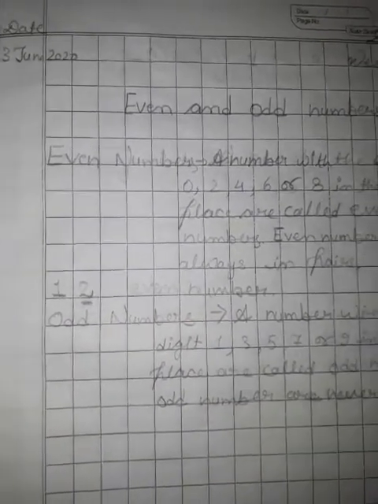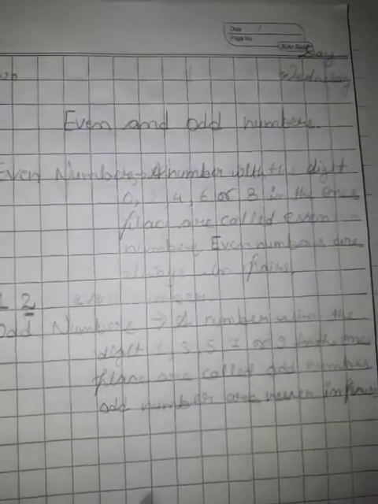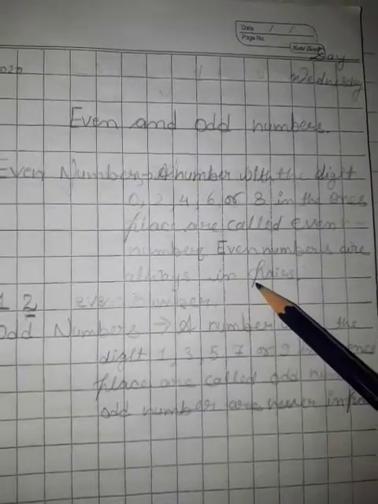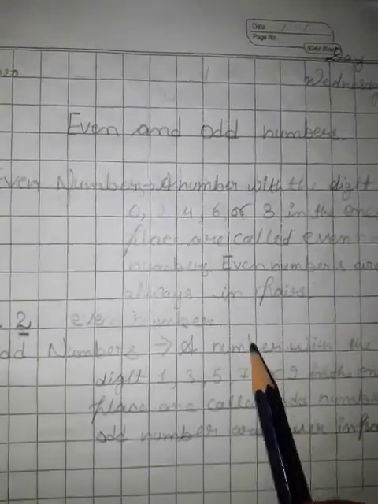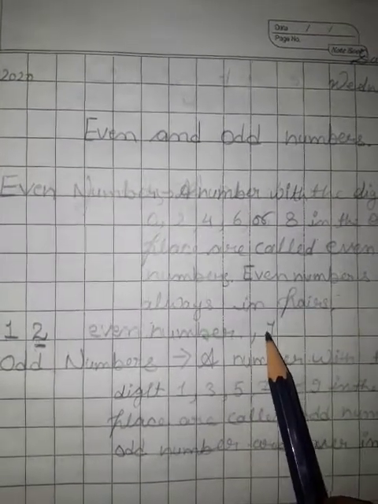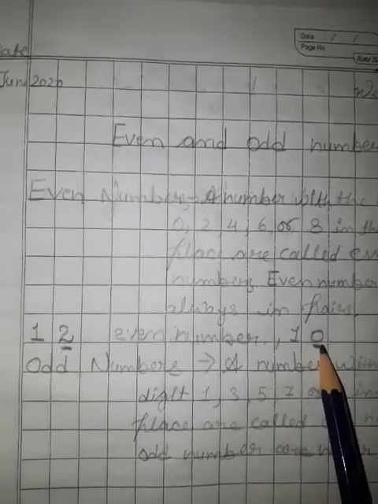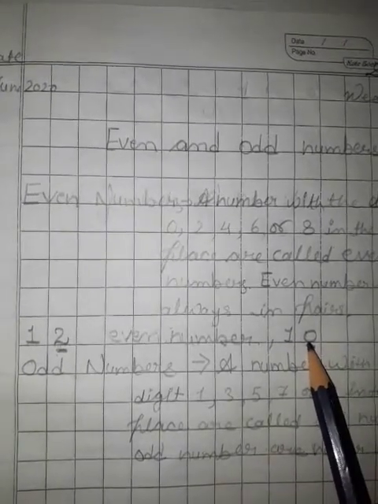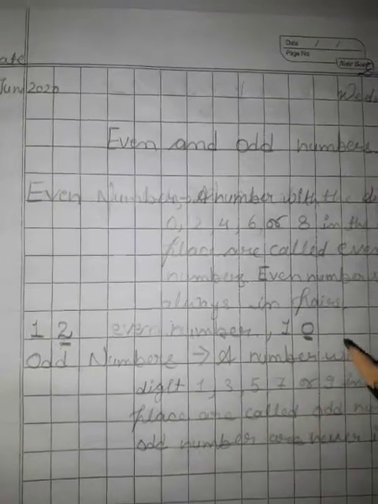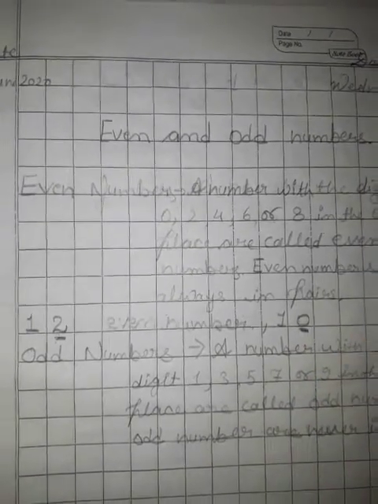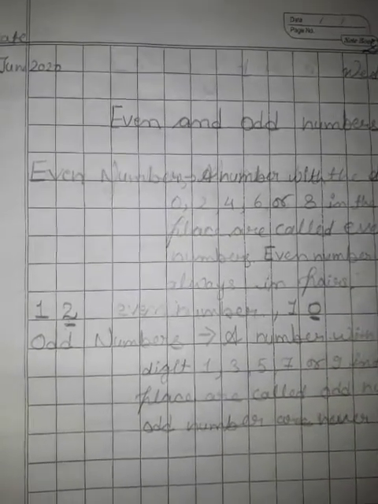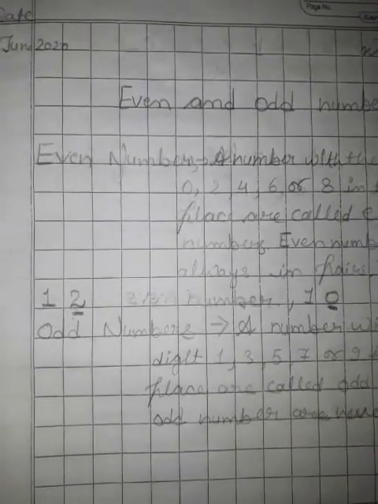Is it clear to all of you? And you also know that even numbers are always in pairs. Let's see one more example, 10. So what is in the ones place? 0. 0 is in the ones place. So 10 is an even number.